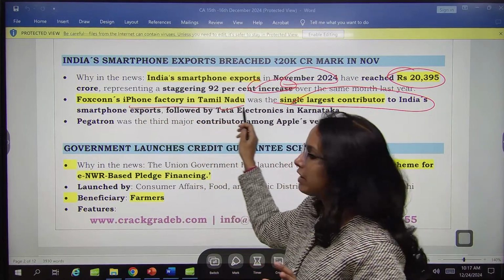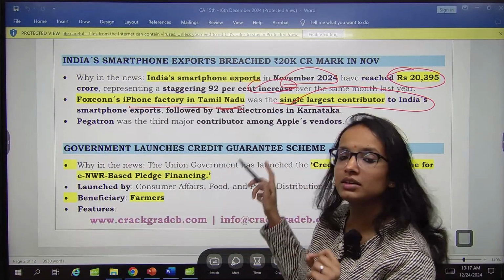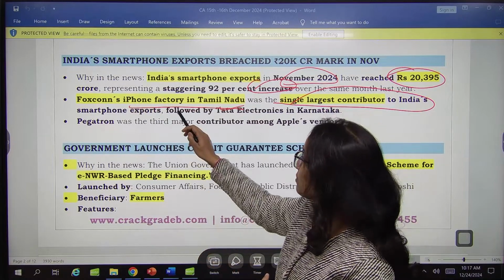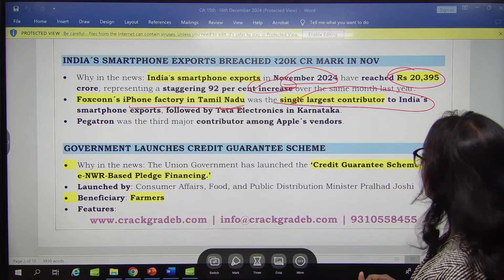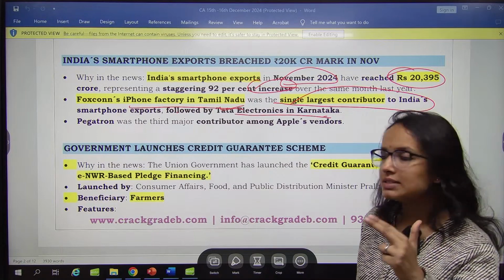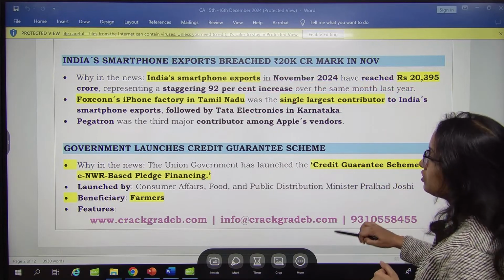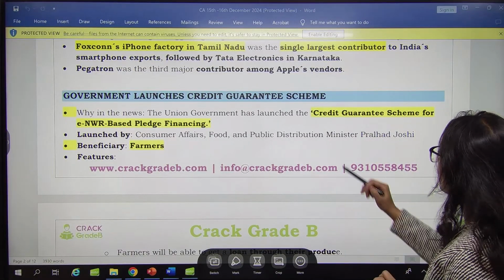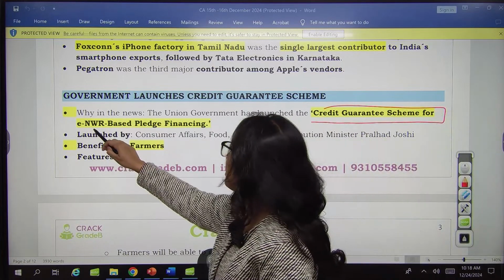Foxconn's iPhone factory in Tamil Nadu, remember this, is the single largest contributor to the entire mobile smartphone export growth coming from India. So remember this name, Foxconn's iPhone factory in Tamil Nadu. Second is Tata Electronics in Karnataka, and Pegatron is the third contributor.